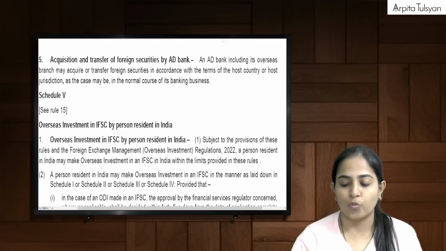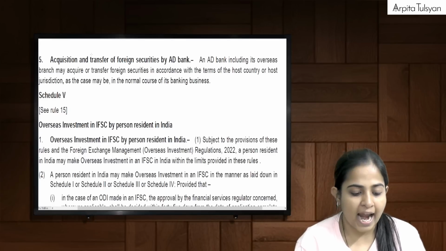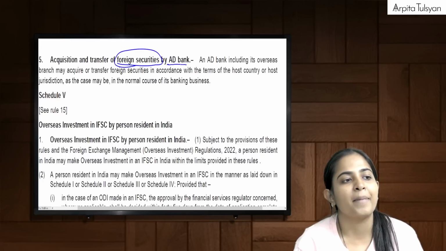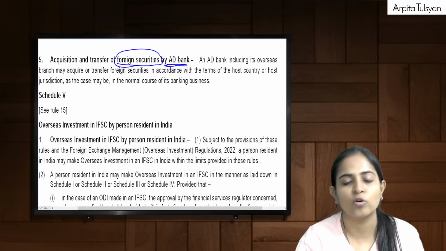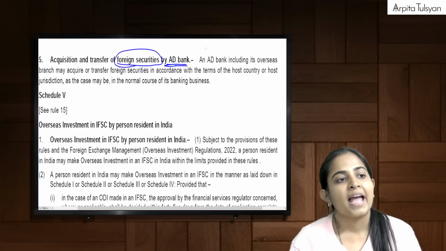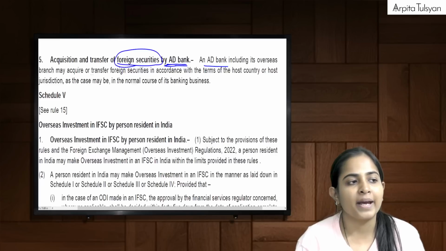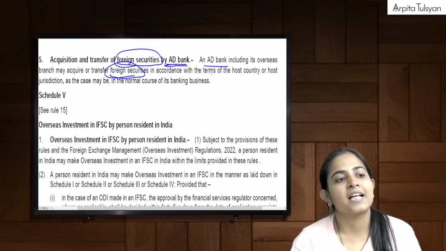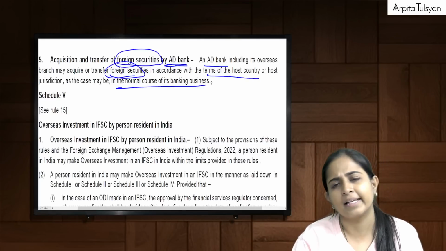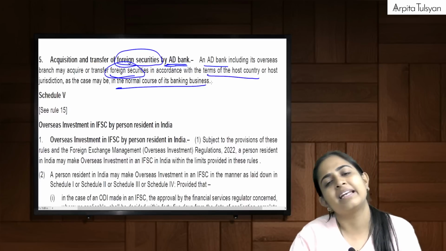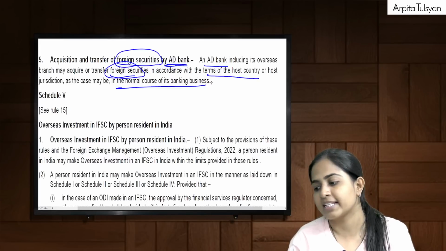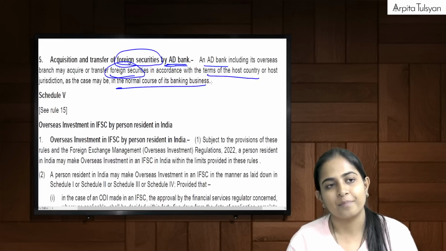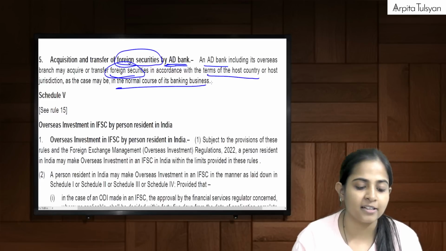And then the last one here, that is acquisition and transfer of foreign securities by an authorized dealer bank. Example, any money changer or such kind of authorized bank which comes under the purview of RBI. An AD bank, including its overseas branch, may acquire or transfer foreign securities as per the terms of the host country in the normal course of its banking business. Just like these people can deal in Indian shares, similarly, they can deal in foreign securities. All such miscellaneous points are put under Schedule 4 because it is talking about other persons.